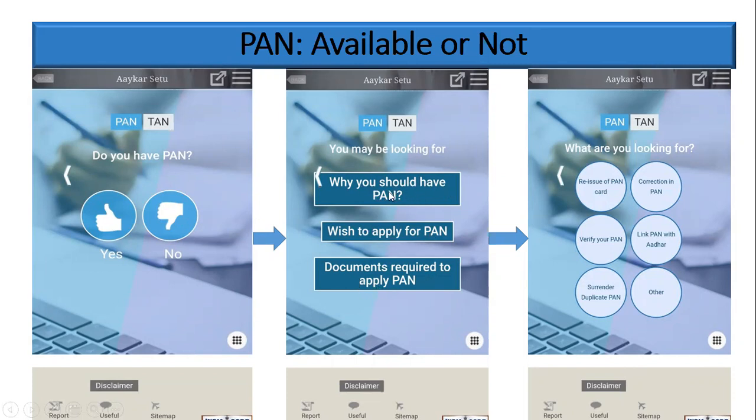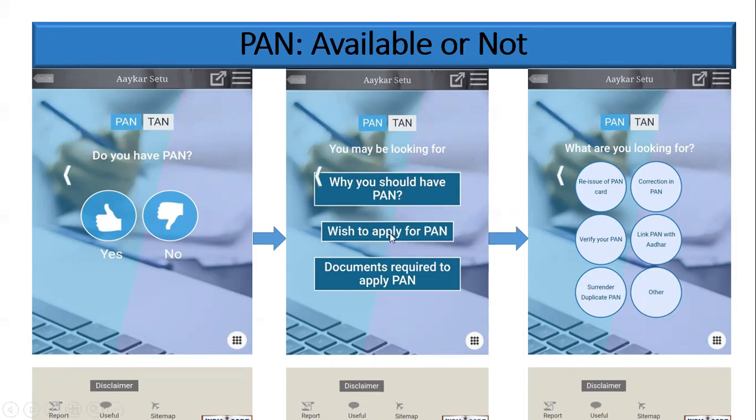So why you need to apply for a PAN means, for example, if you need to deposit more than 50,000 rupees in a bank account, as a cash deposit. Like that, in various income tax rules, we need to declare the PAN number. So they have given very detailed information about why you should have a PAN in this icon.